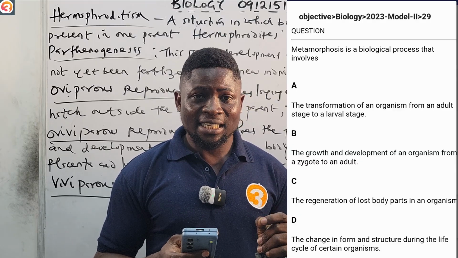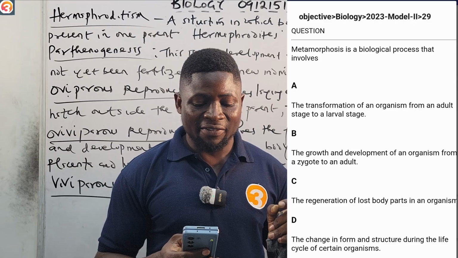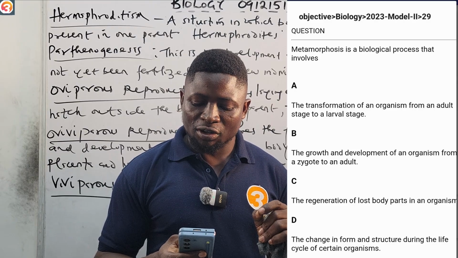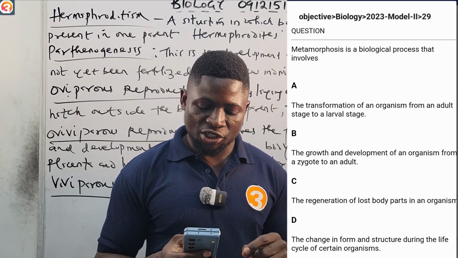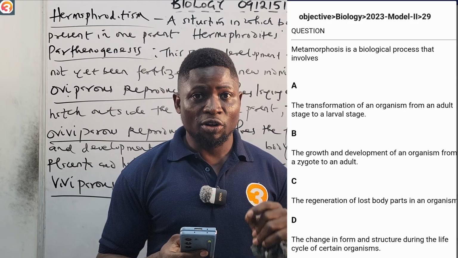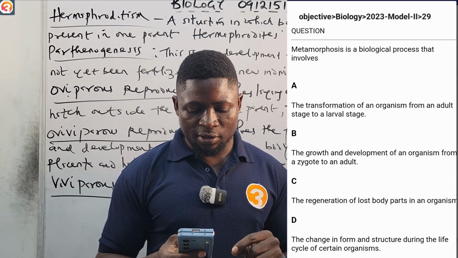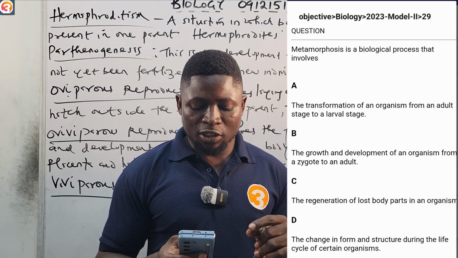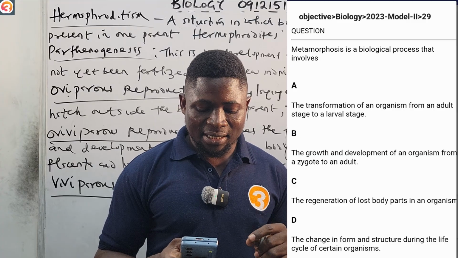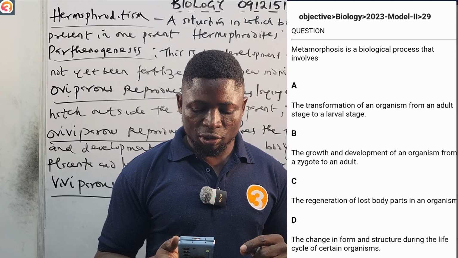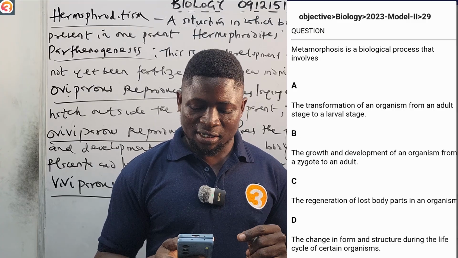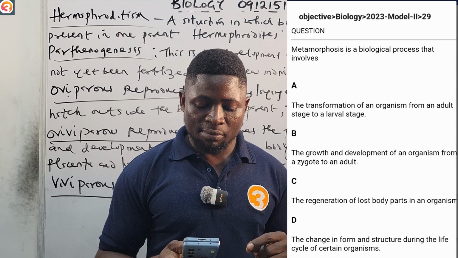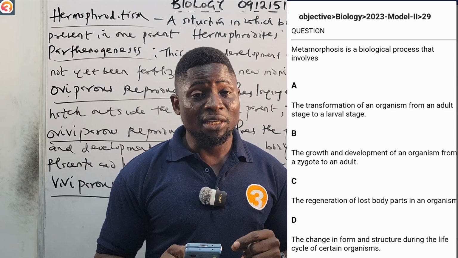2023 number 29 says, metamorphosis is a biological process that involves A, the transformation of an organism from an adult stage to larval stage. B, the growth and development of an organism from a zygote to an adult. C, the regeneration of the lost body part in an organism. D, the change in form and structure during the life cycle of certain organisms. Tell me the correct answer in the comment section. Is it B or is it D?